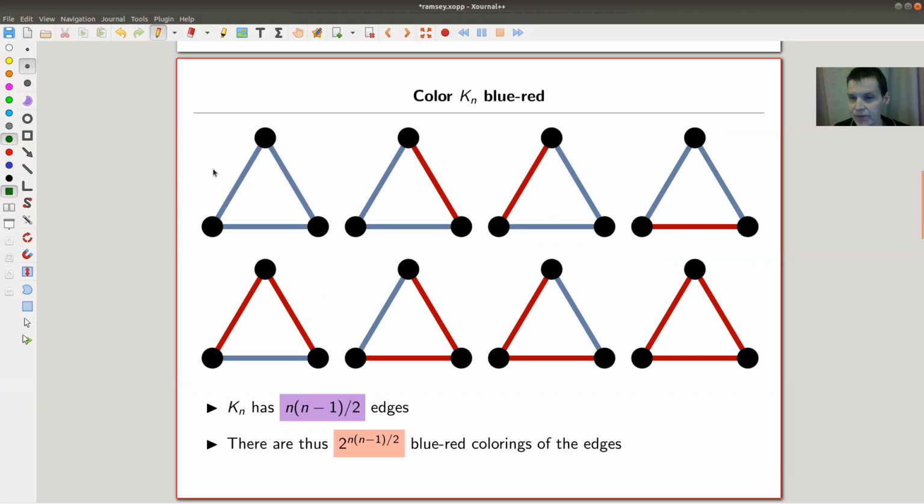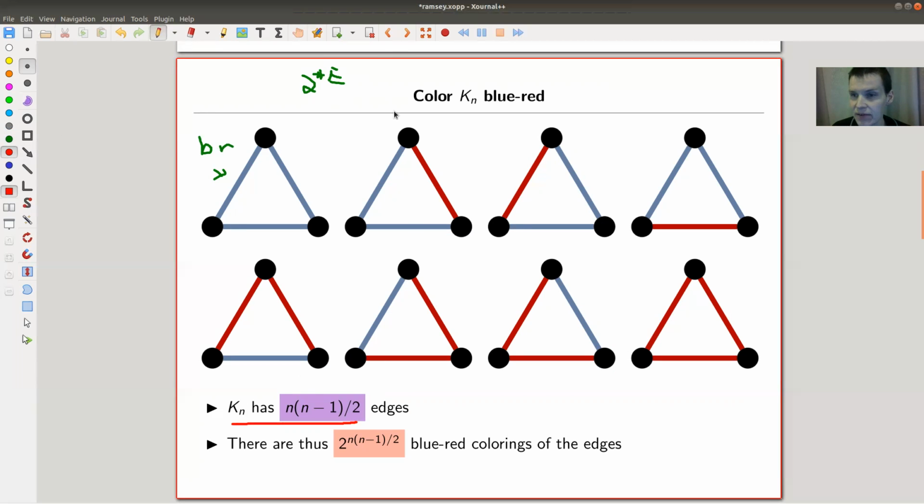Well, I could decide for each edge. For example, I could decide for this edge whether it's blue or red. So the number of possibilities should be 2 to the number of edges. So it grows pretty fast. It grows with some power of 2. And let's count edges, actually. So Kn has these many edges.